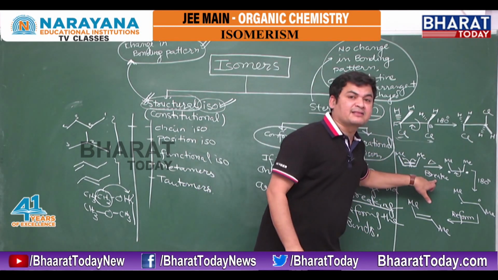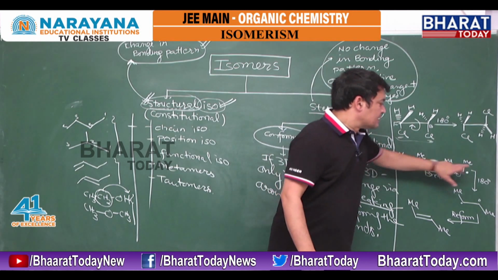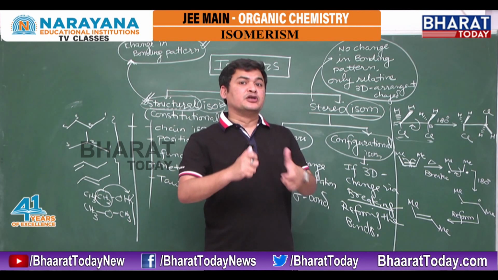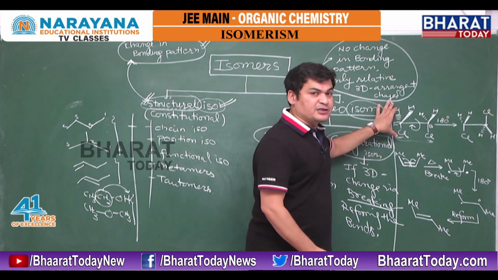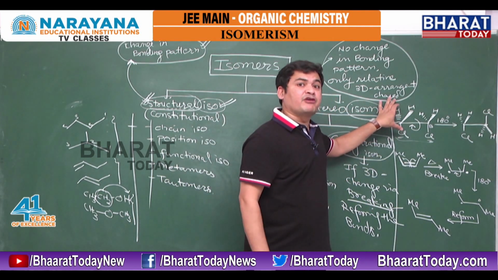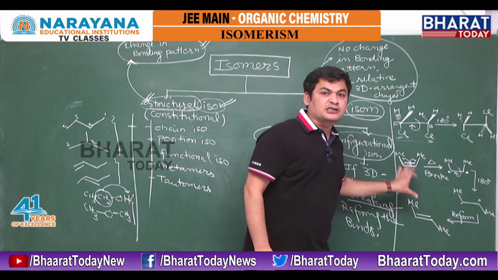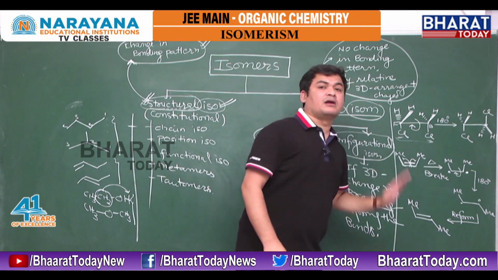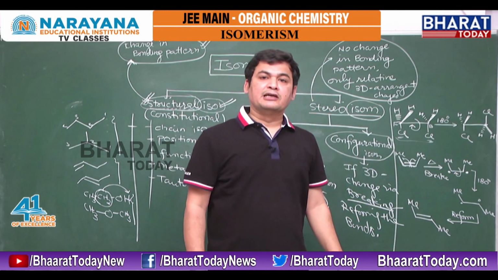First we need to break the bond by a chemical process, then rotate, then reform the bond, and only then can I change the stereo. It means if the stereo is changing only by rotation, they are conformers, but if the change in stereo demands breaking and reforming the bond, then they are called configurational isomers.